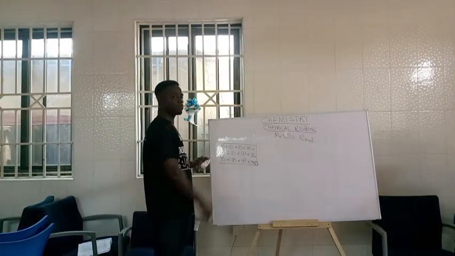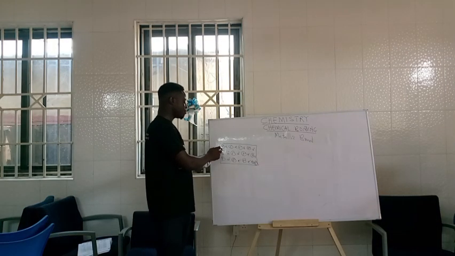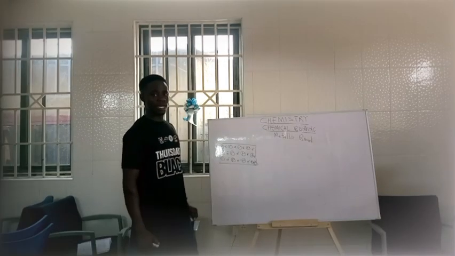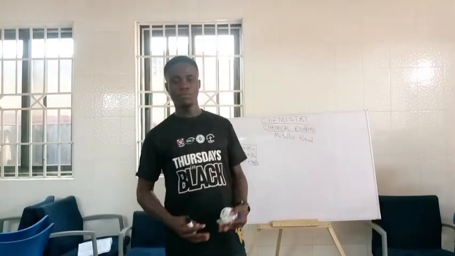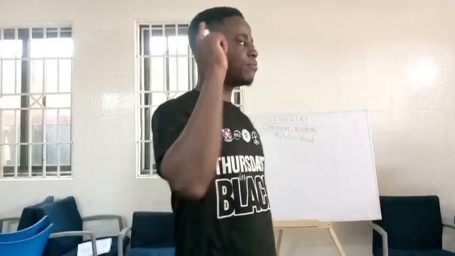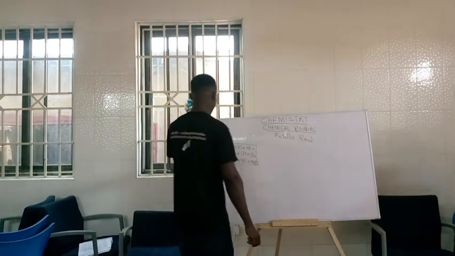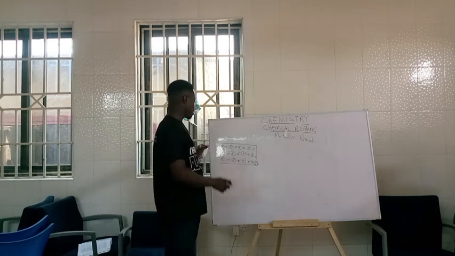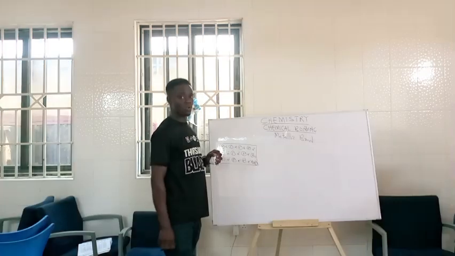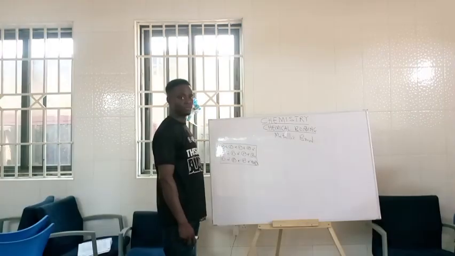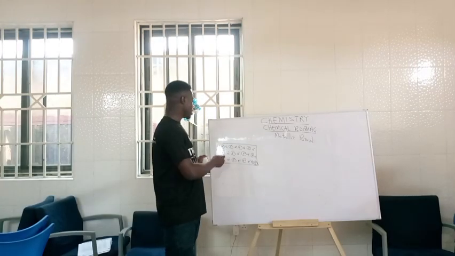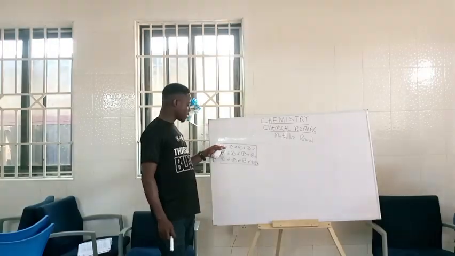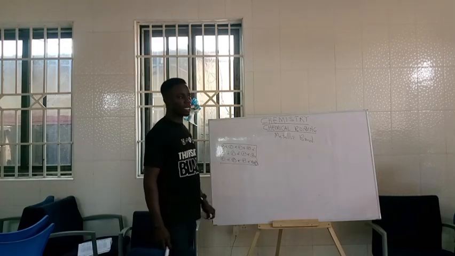And in metallic bonds too, you can see a fixed positively charged ion and a delocalized electron. So we can say that it is the electrostatic force of attraction between a fixed positive ion and a delocalized electron around the cation. That force of attraction existing between this fixed cation and a delocalized electron is what we call metallic bonding.